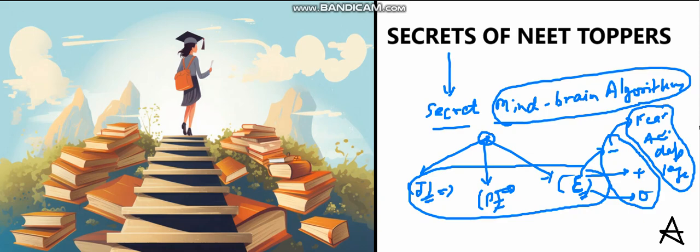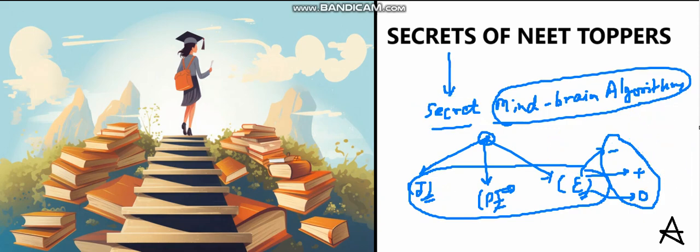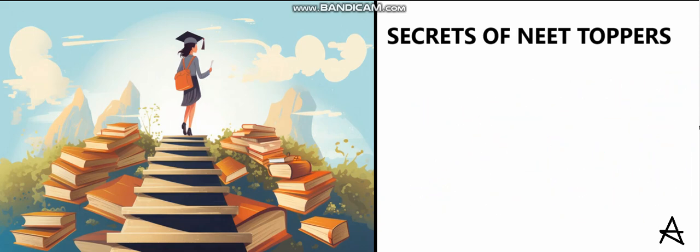So the first thing that any topper learns is how to manage his or her emotions so that he can work silently on the mind brain algorithms. So the first secret used is a plan of managing the emotions. So we can say that the first secret is managing emotions. It is often not perceived as something significant, but it has a